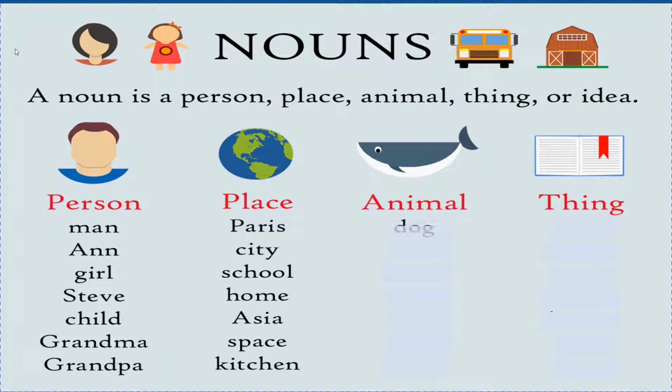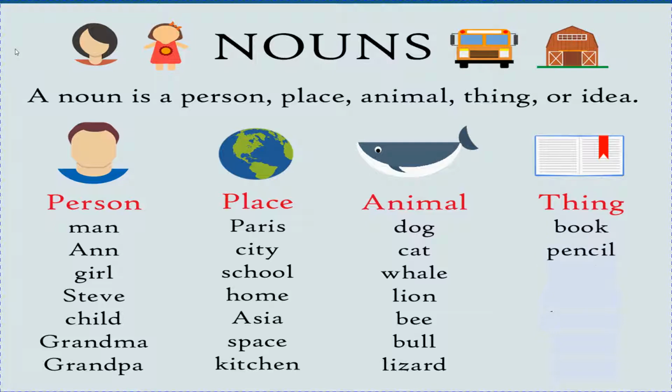Next is animal. Dog, cat, whale, lion, bee, bull, and lizard. Children, can you see? In the category of animal, birds and insects will also come. And the next one is thing. Book, pencil, apple, flower, disease, shoe, and cap. They will come under the category of thing.